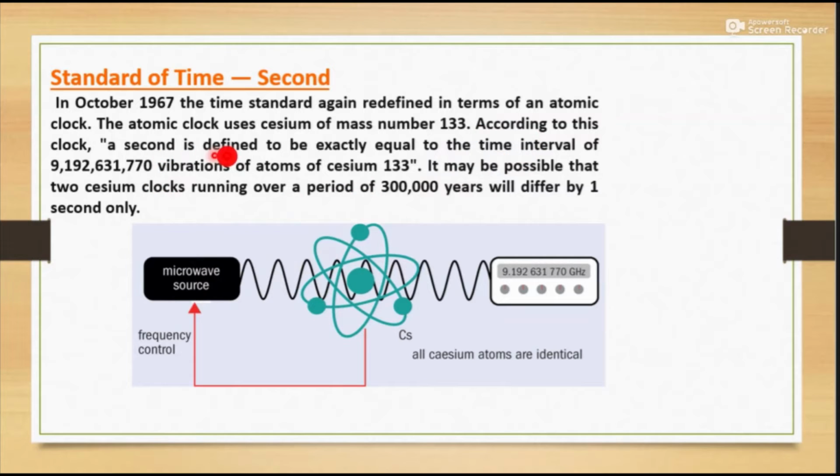According to this clock, a second is defined as exactly equal to the time interval of 9,192,631,770 vibrations of the cesium atom. This counter is used in this device to detect the waves. It may be possible that two cesium clocks running over a period of 3000 years will differ by only 1 second. This is the standard time. A second is defined exactly equal to the time interval of the vibrations of the cesium atom. This is called the standard of time.